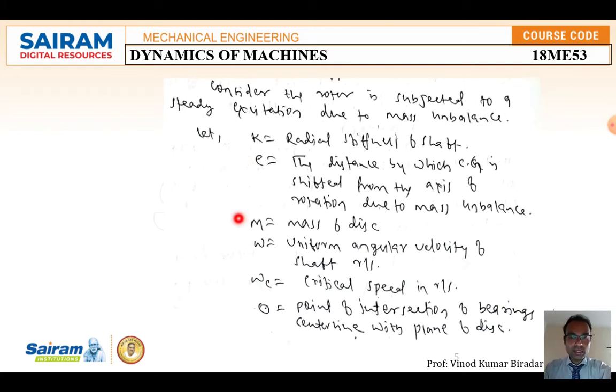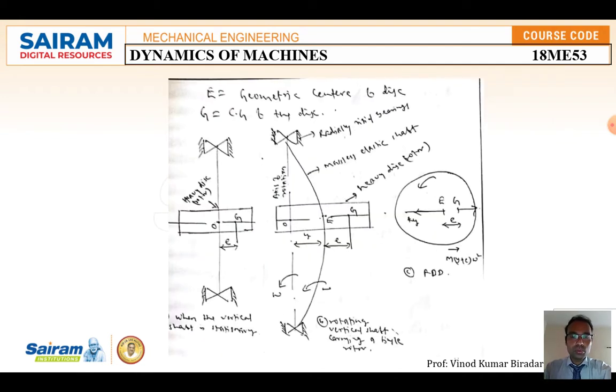m is the mass of the disk and omega is the uniform angular velocity of the shaft. Don't get confused: since we are considering the vibration part, we consider circular frequency. So omega c is the critical speed, in radian per second. O is the point of intersection of the bearing center with the plane of the disk. I will use all these notations in the diagram.